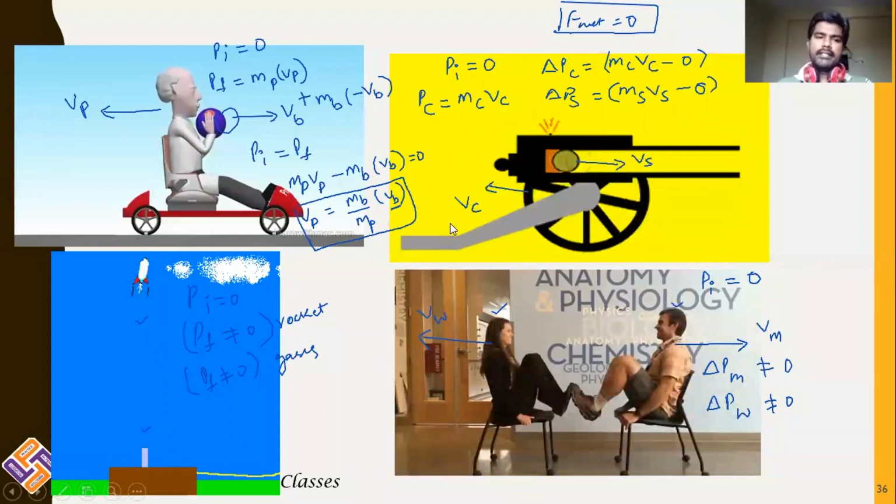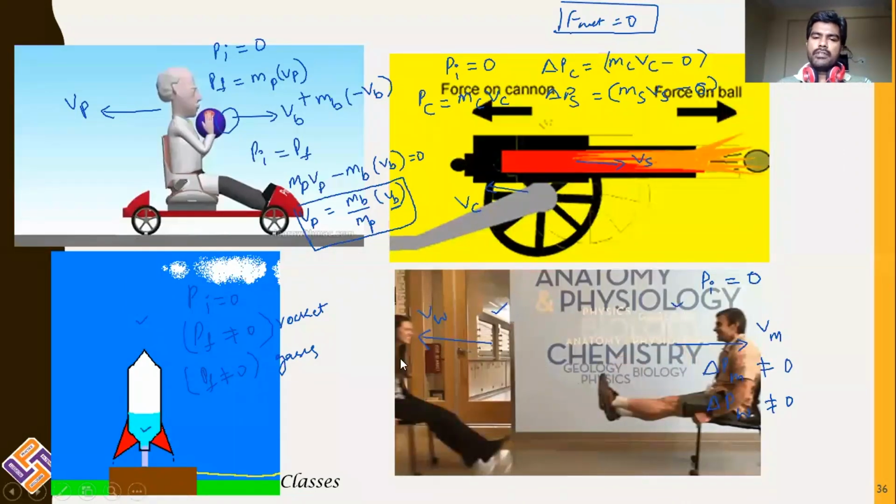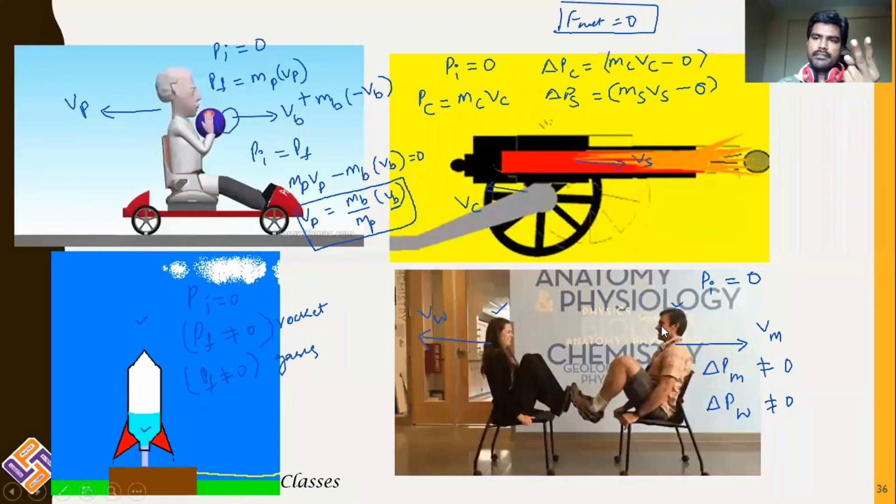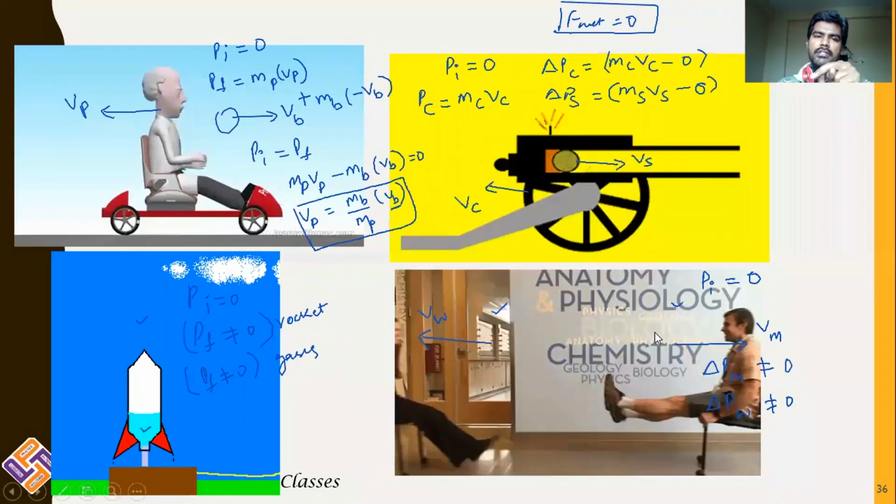Simultaneously, in the third example, gases are exerting force on the rocket, and the rocket is exerting force on the gases. In the fourth example, the man is applying force on the woman, and the woman is applying force on the man. In all these four examples, there are two objects and both are in motion. One object is applying force on the other, and vice versa.